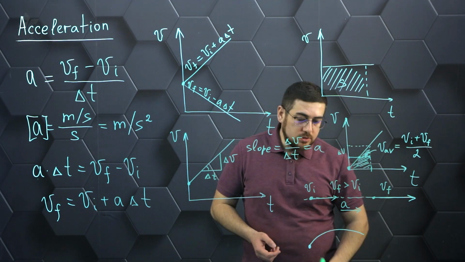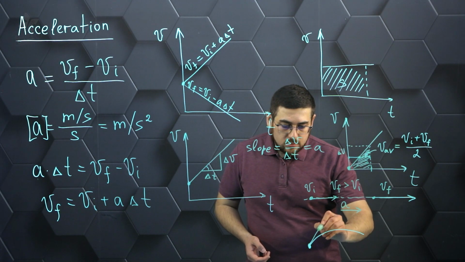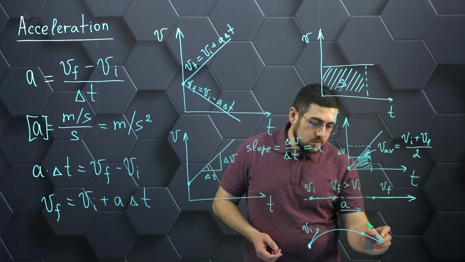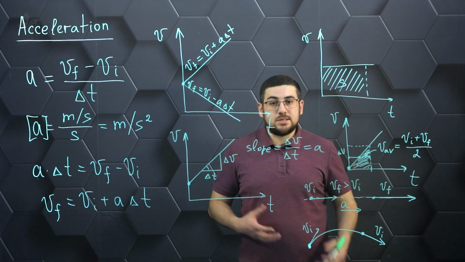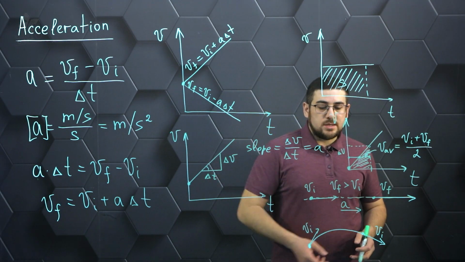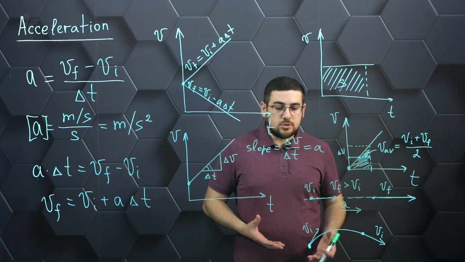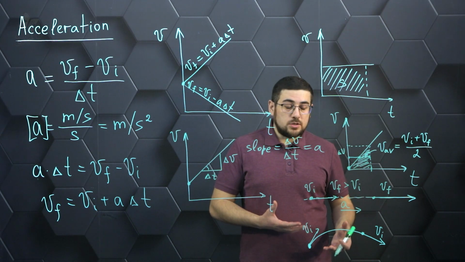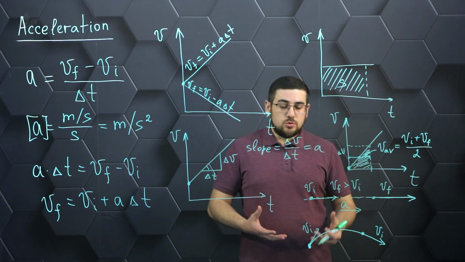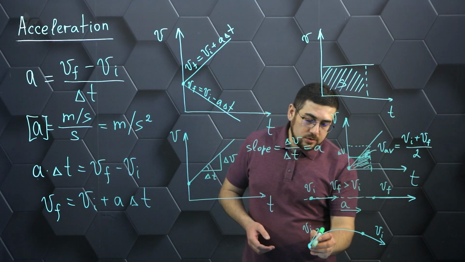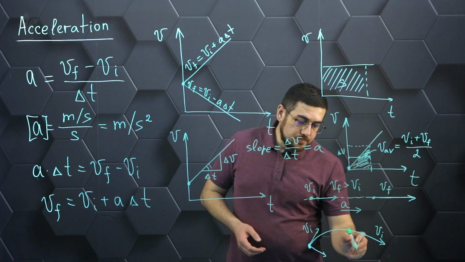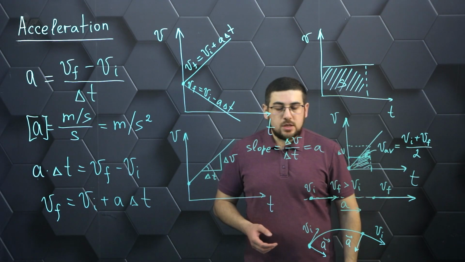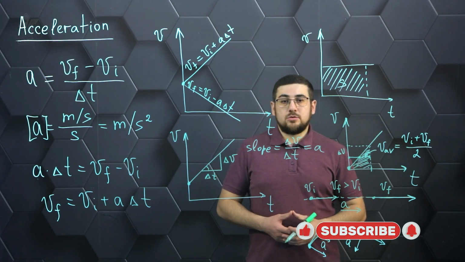And we can also now consider another situation. A body may be moving along some kind of curved path, let's say maintaining its modulus of velocity. So at two points, the modulus of velocity is the same, but the direction of these velocities is different. And in this situation, since the direction of velocity has changed, that is, we are talking about vector velocity, in this case acceleration will also be present, and it will be directed perpendicular to the velocity. This acceleration is called centripetal acceleration. We'll get acquainted with it a little later.